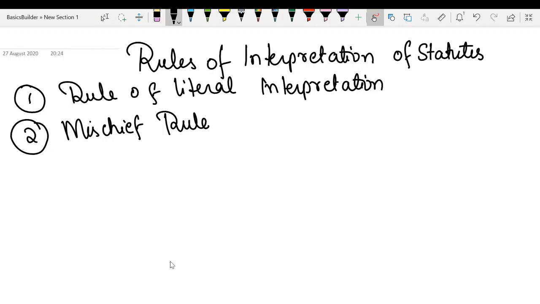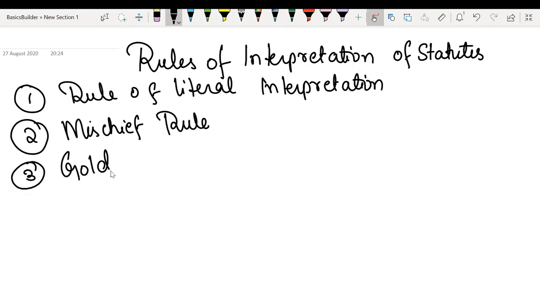So, in order to interpret a particular statute, in this rule, we must always stick to that purpose and take the perspective of solving of that purpose, because obviously the law would mean something somewhere or the other related to that purpose. So this is the meaning of this rule.